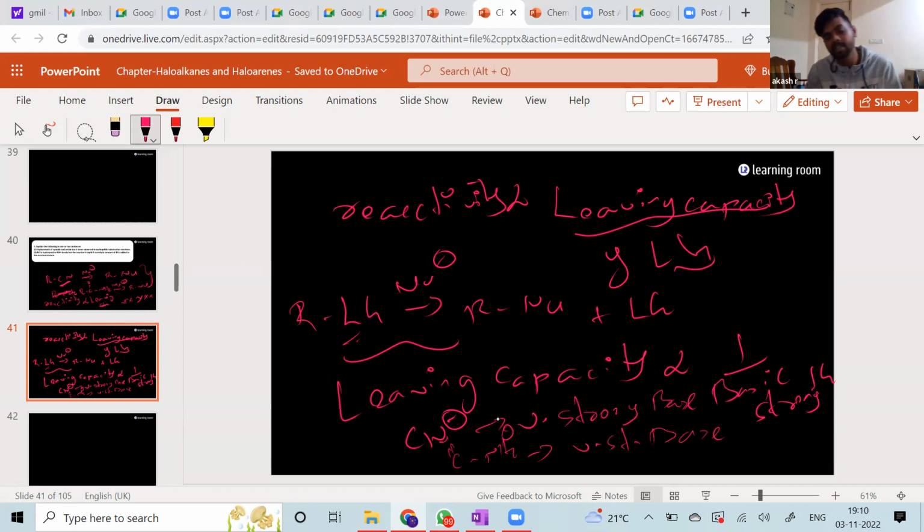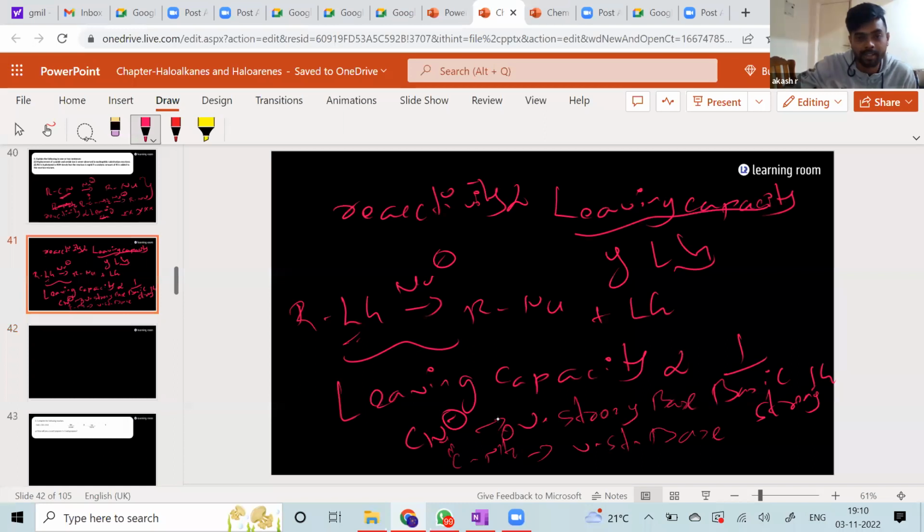So you have to write a sentence like this: the amide ion and the cyanide ion are very bad leaving groups because they are very strong bases. And that's why this reaction doesn't happen. These two are very strong bases, that's why the leaving capacity is very, very small, and so they cannot undergo any kind of nucleophilic substitutions.